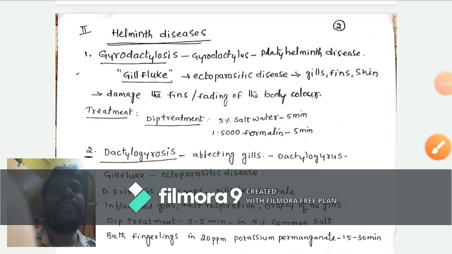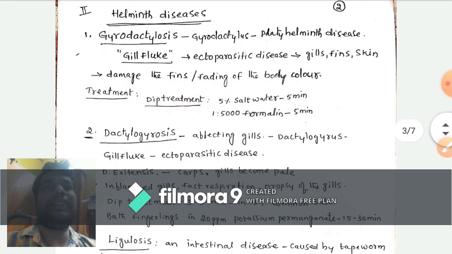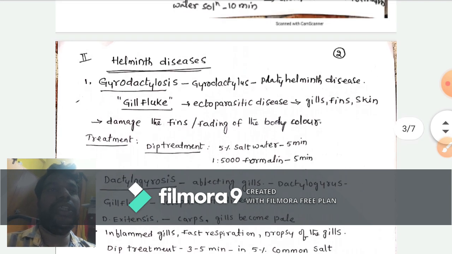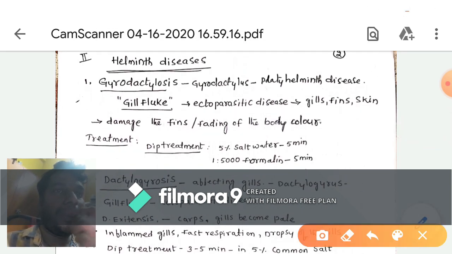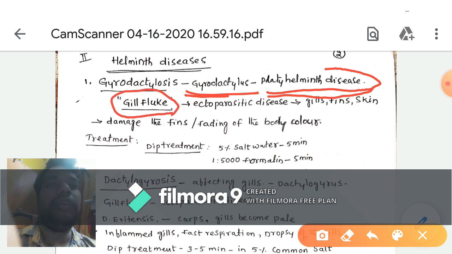Helminth diseases. Here three types of diseases are there: gyrodactylosis, dactylogyrosis, and ligellosis. The first one, gyrodactylosis, is a platyhelminth disease caused by the gyrodactylus, and it is a trematode. It is commonly called gill fluke.